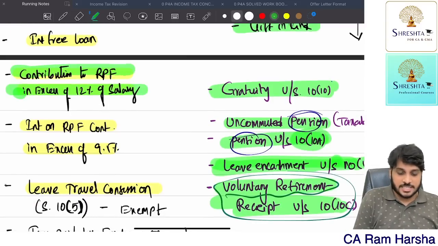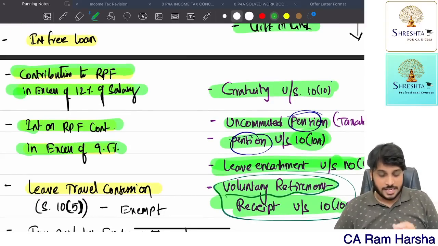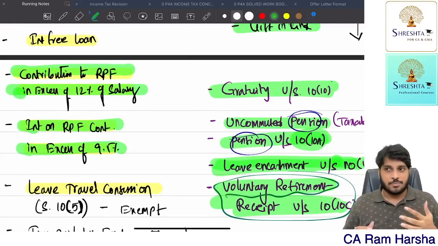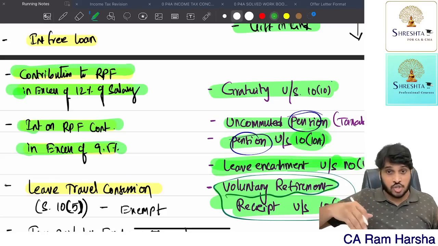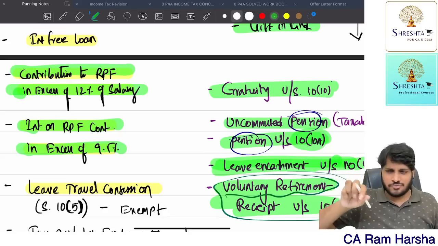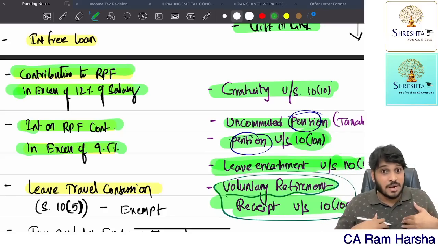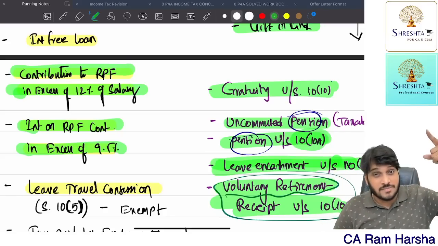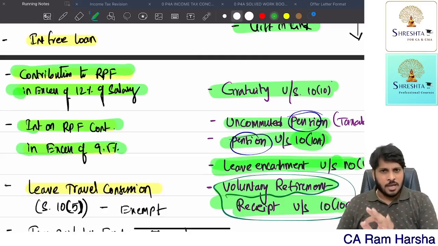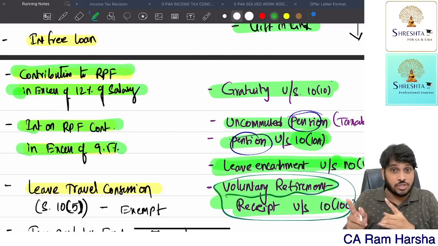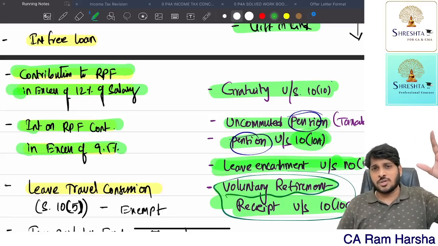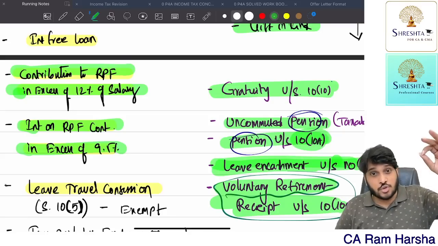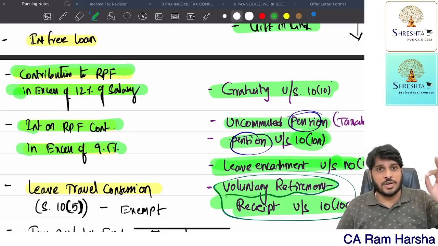Contribution to RPF in excess of 12%. Interest on RPF in excess of 9.5%. What does it mean? Suppose the employer is contributing monthly to the recognized Provident Fund in the name of the employee. The employee is also contributing out of his salary, and for him it's a deduction. Now the company is contributing in your name for your future benefit. If it is up to 12% of salary, the company's contribution is fully exempt.